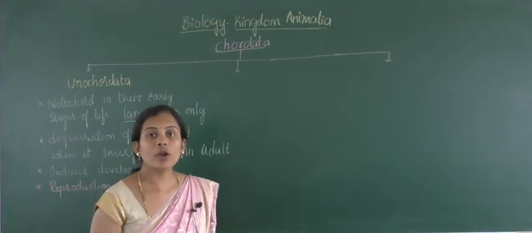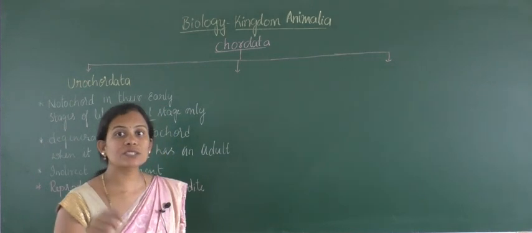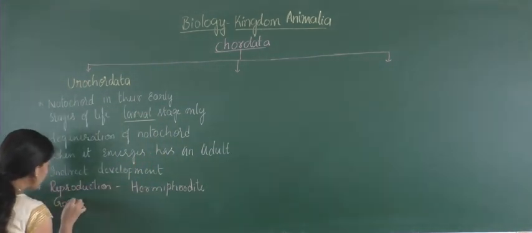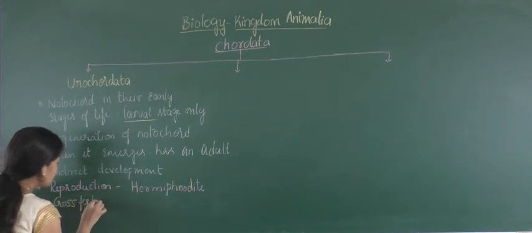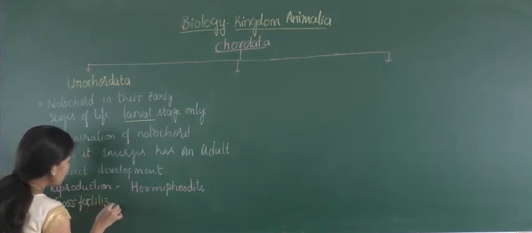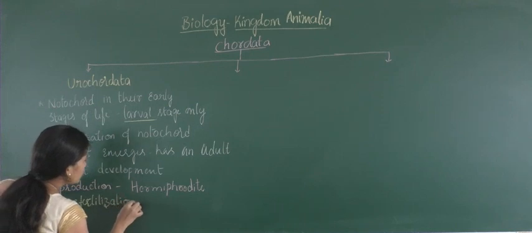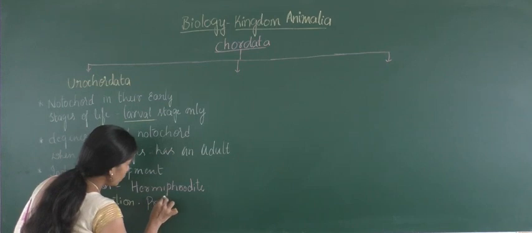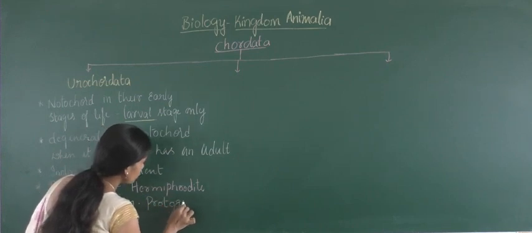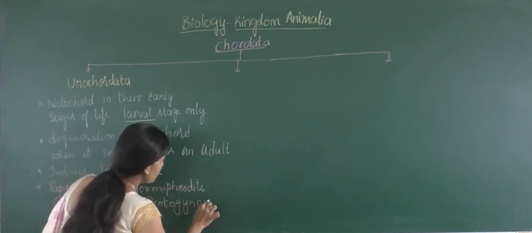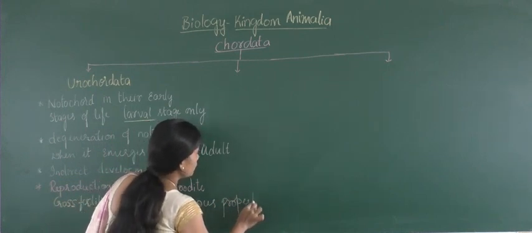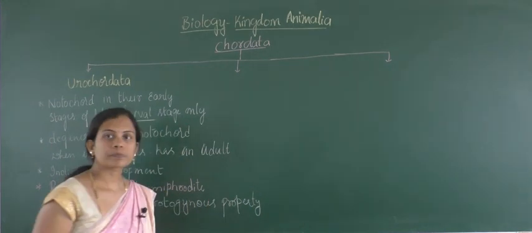Even though they are hermaphrodite, they follow cross fertilization, due to the presence of the protogynous property.